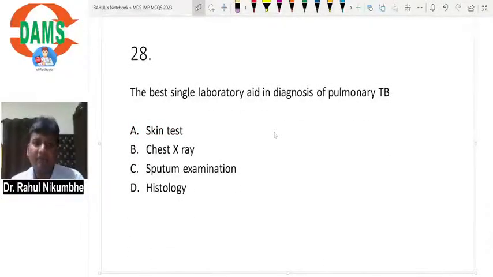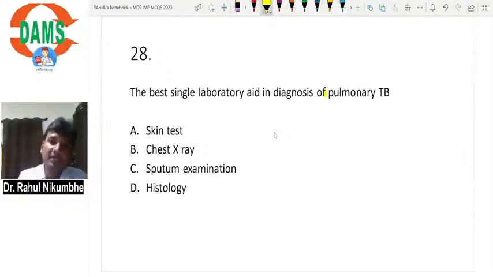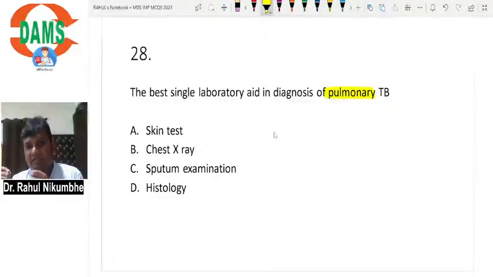Best single laboratory test in diagnosis of pulmonary TB? Skin test, no. Chest X-ray is a good test but not the best test. It will tell you pneumonia is present, infection is present, where it is present, but it will not tell you this infection is because of TB. Okay, sputum examination is the best test.